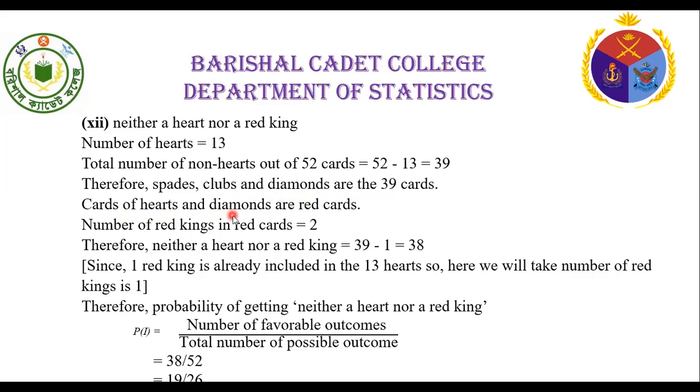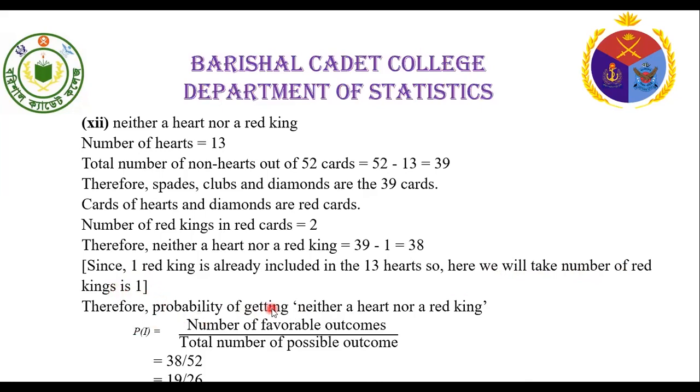Cards of hearts and diamonds are red. Number of red kings in red cards equal to 2. Therefore, neither a heart nor a red king equal to 39 minus 1 equal to 38, since one red king is already included in the 13 hearts. So here we will take the number of red kings as 1.